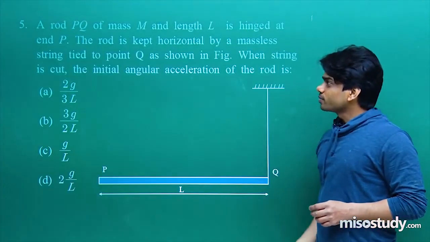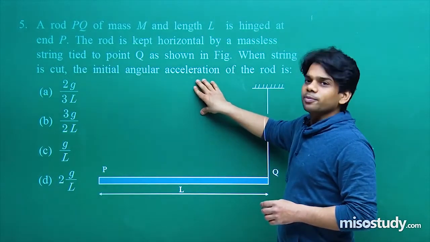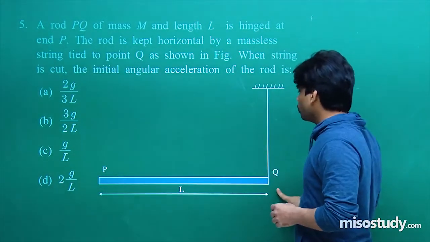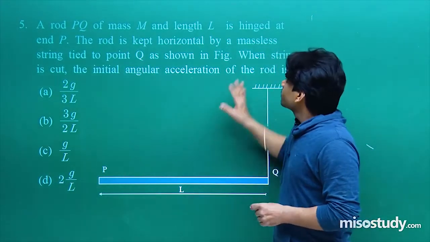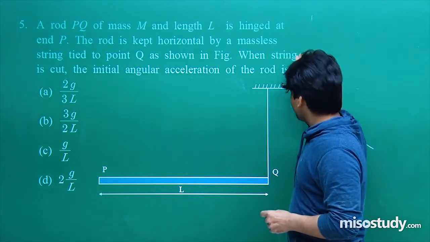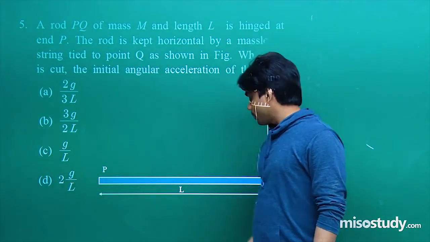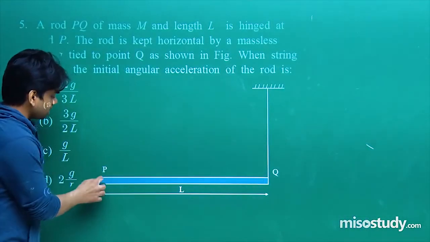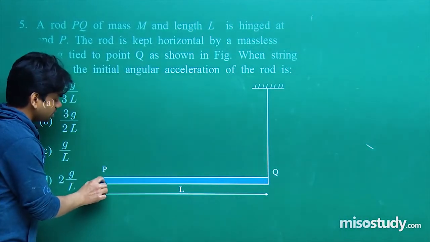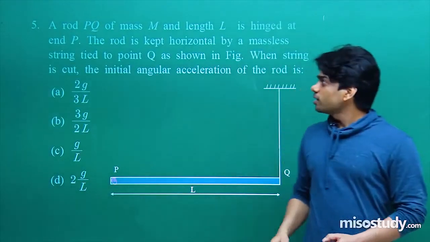Question number 5. I want you all to read it. A rod PQ of mass M and length L is hinged at end P. Here it is hinged. So if I draw a hinge here, you can understand what the question is saying to us. It is hinged at point P. Clear to us now.